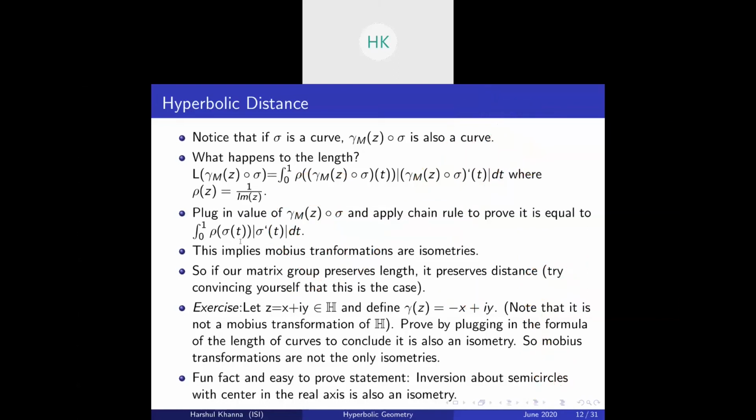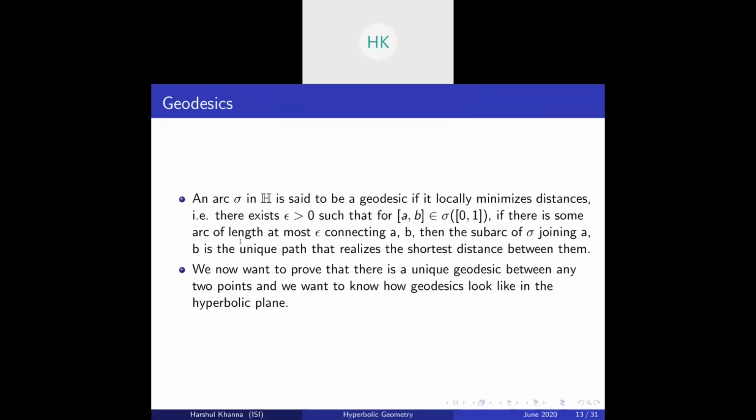Okay, so let's move on. Let's talk about geodesics. Basically, you want distance minimizing, length minimizing curves. The first point is a formal definition of it, I'll skip it for now. Basically, geodesic means two points which are connected, and you find a curve between them which has the infimum over all lengths.